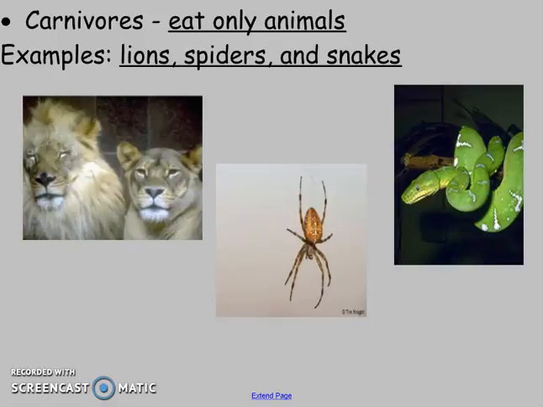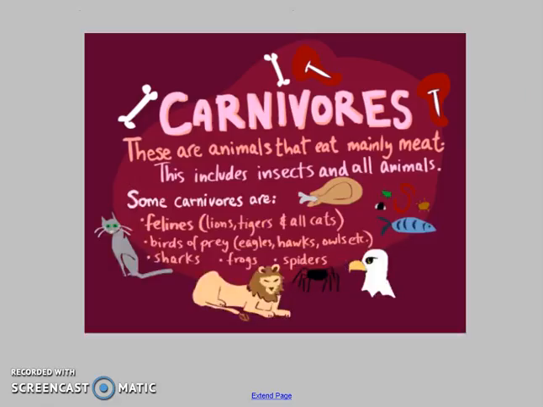Carnivores eat only other animals. For example, lions and spiders and snakes. These are going to include insects and all other animals. So a lot of felines, lions, tigers, all cats, birds of prey like eagles and hawks, sharks, and frogs.